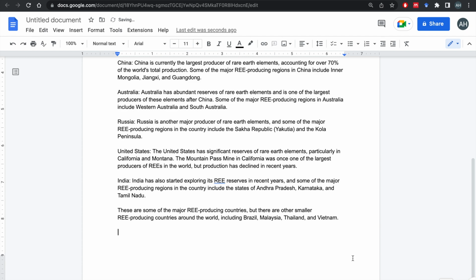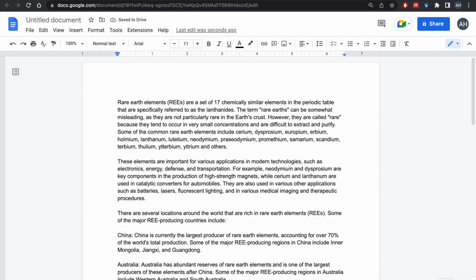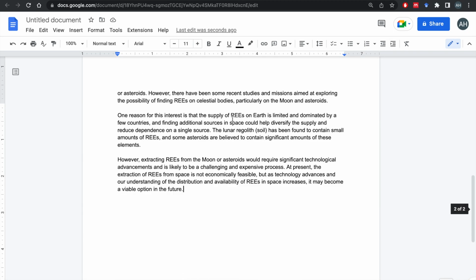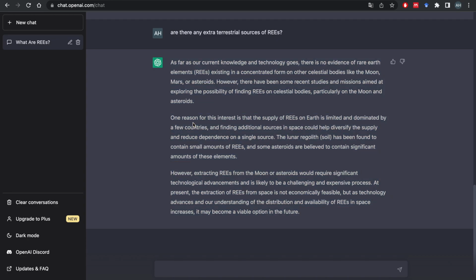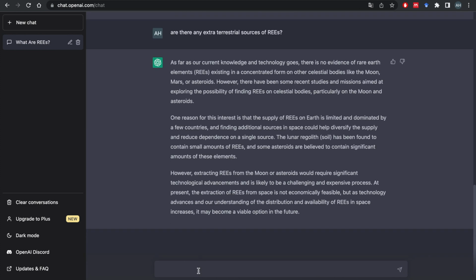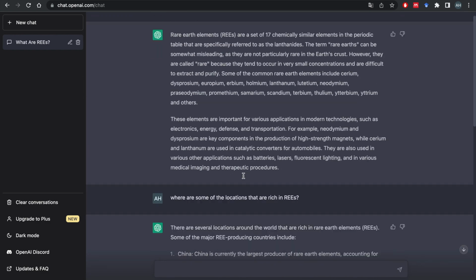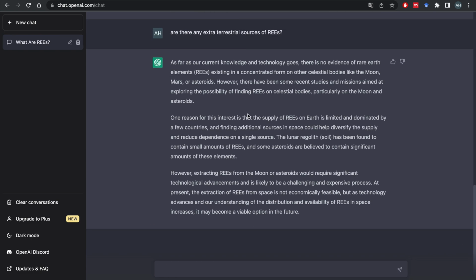Okay, so it looks like not much is known about this, but it's also good to mention in your essay that you looked into outer space too. And by the way, you could have a limit like a 2-page, 3-page essay, or even a 1-page essay. So at the end, when you are editing, you can actually decide what to keep, what to summarize, and what to just get rid of. You can prioritize on that at the end. All right, so we have some intro, some information about the locations, even on Earth and outside of the Earth.